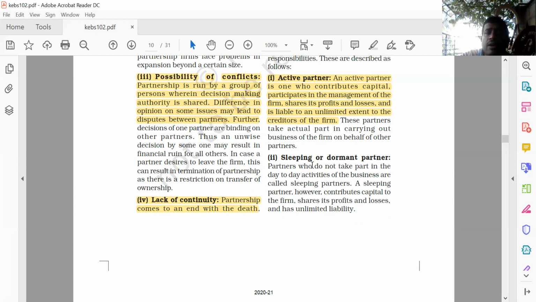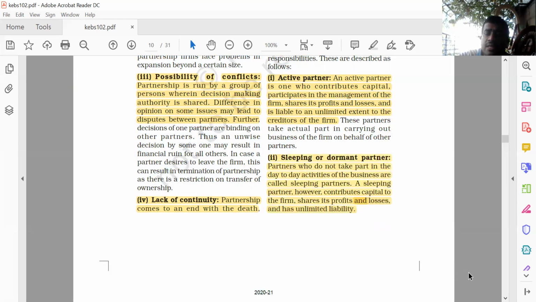So friends, what we have learned in the sleeping partner, or the other name is what? Dormant partner. Right? What is a sleeping or dormant partner? A partner who does not take part in the day-to-day activities of a business is called a sleeping partner. A sleeping partner, however, contributes to the firm, shares the profit, and has unlimited liability. Right?